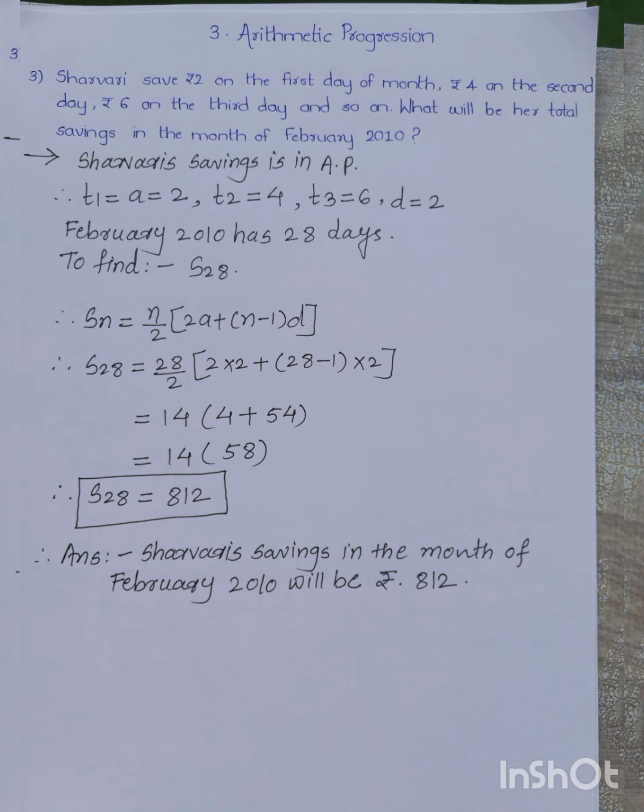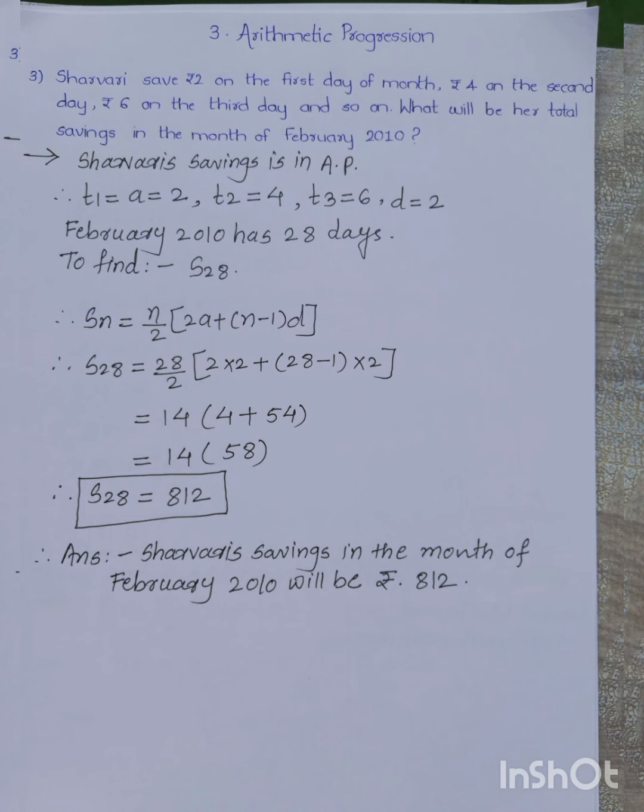As we have to find the sum of all this investment in February 2010, we have to see how many days are there in February 2010. So February 2010 has 28 days, means we have to find out S28 because we are going to find out the total of her investment. So Sn is equal to n upon 2 [2a plus (n minus 1)d]. Here we have to put n is equal to 28. At the same time, here d is equal to 2 and a is also equal to 2.